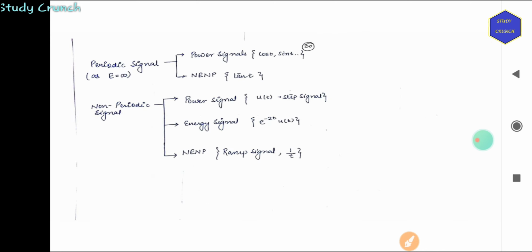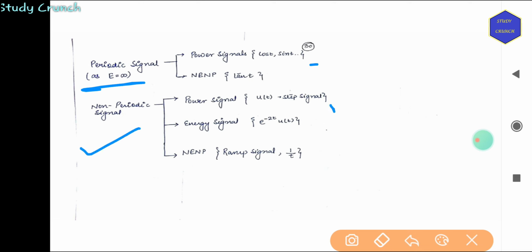So now remember periodic signals: E is infinity, and power signals have cos t, sin t and all. Then for non-periodic, power signals have u(t), that is the step signal, energy signals have a coefficient attached, and neither energy nor power signals are the ramp signal and 1 by t. So this was all about energy and power signals.